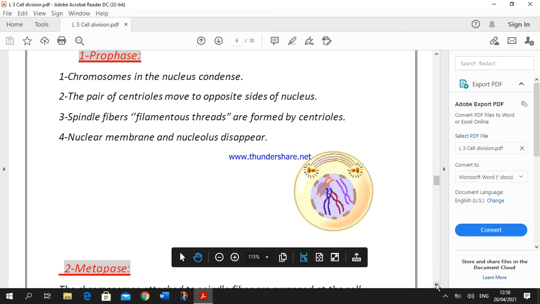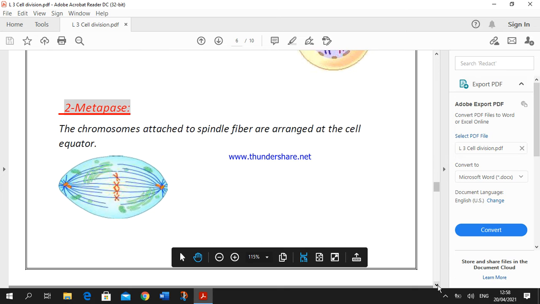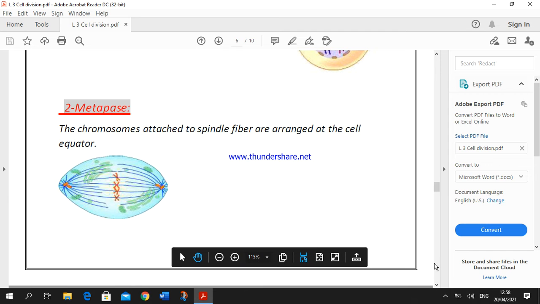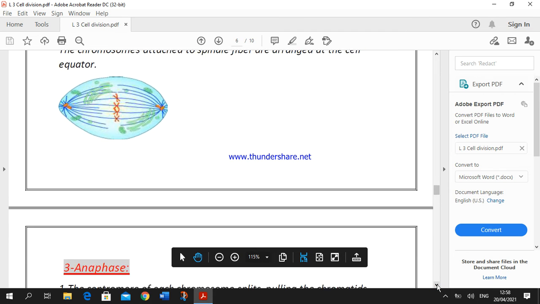Finally, the nuclear membrane and the nucleolus disappear. Okay? After prophase, metaphase. In this phase, the chromosomes attached to the spindle fibers are arranged at the middle of the cell, or at the cell equator, as we see. Okay?